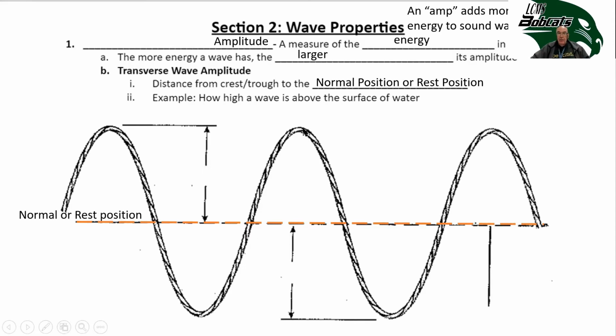And then when they jump in, some of the water is going to be up and some of the water is going to be down. But if it was perfectly smooth, it would be at this normal. So the distance the wave goes up to a crest is an amplitude. And the distance it goes down to a trough is an amplitude. So it's this distance from the normal up to a crest or a trough.